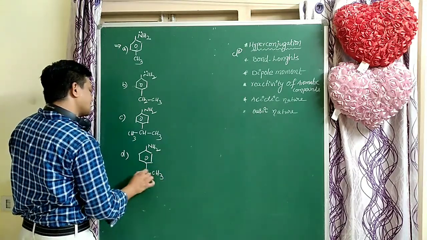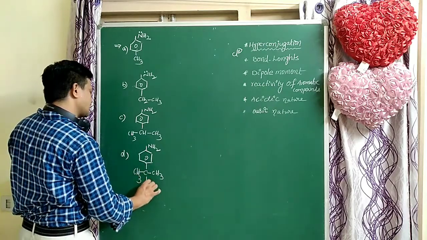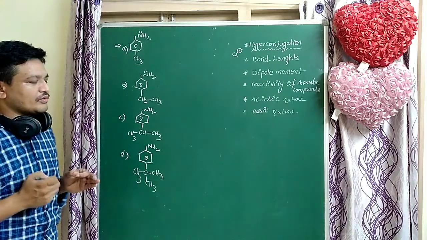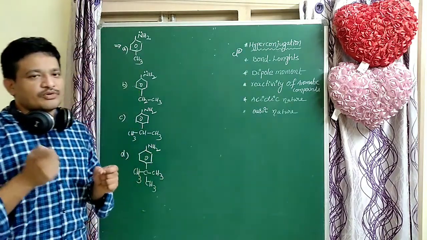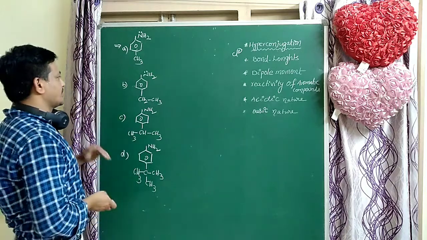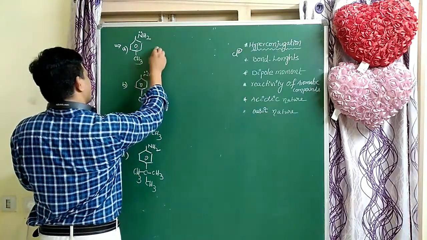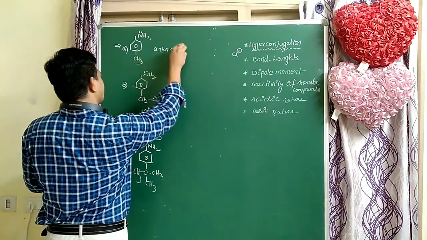Basic nature is increased by donating groups. Which is more donating to the ring? Methyl group is more donating when compared to the remaining. So, basic nature, which one is more? A is greater than B is greater than C is greater than D.